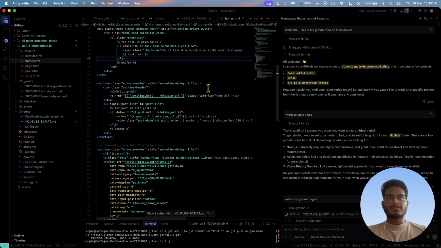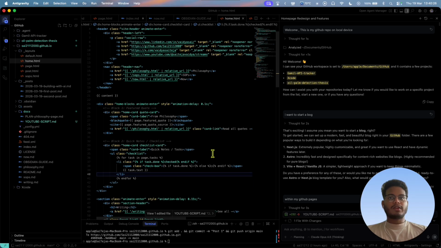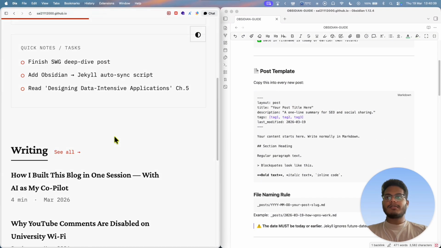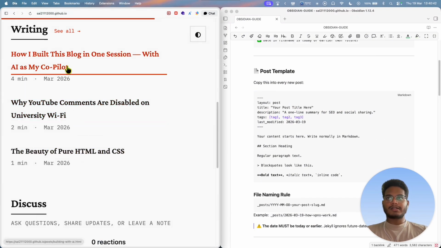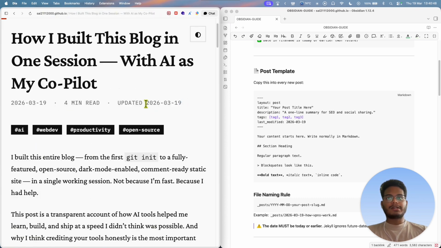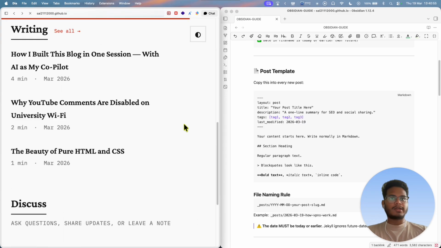As in the home, it is already coded in a way that it will take the files you have uploaded in the directory and show up accordingly in the site with the date and the latest uploaded session. This was the latest of how I built this blog in one session, and it also has the name and date. It works with dark mode and other modes as well.